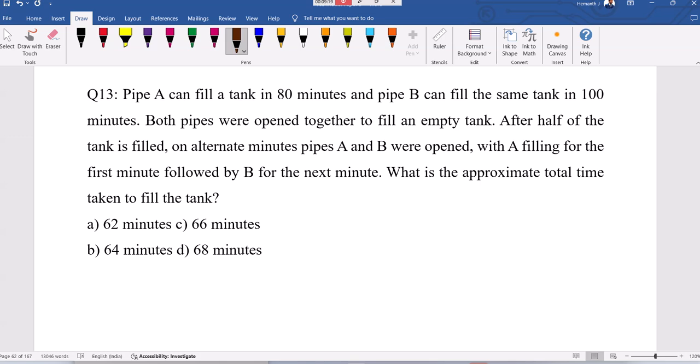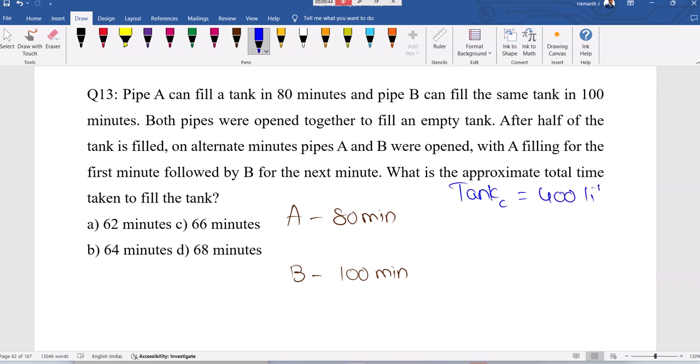First of all, alone 80 and 100. So A can complete the tank in 80 minutes. B 100 minutes. We can consider the tank capacity here. How many liters? So 80 and 100, we can take 400 liters as the tank capacity. A can fill 5 liters per minute. B can fill 4 liters per minute.